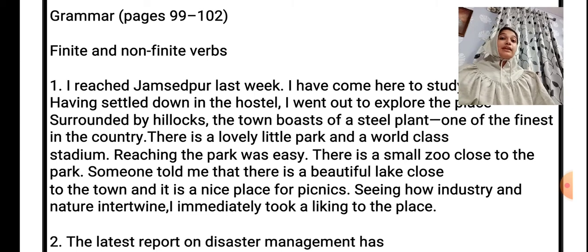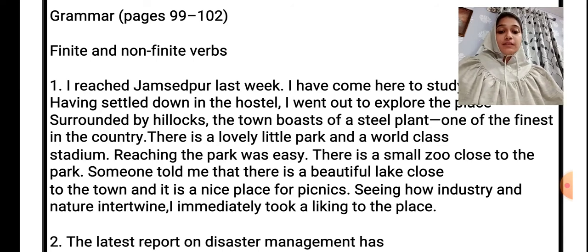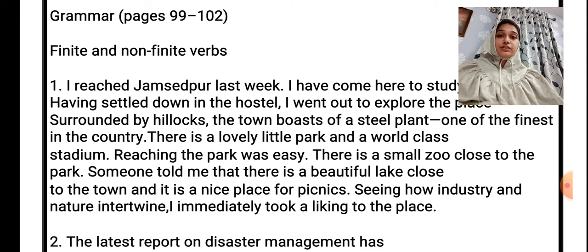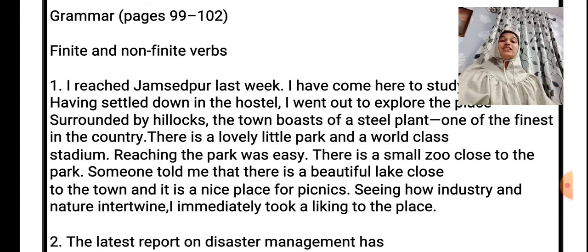So when the verb agrees with the subject in number and person and shows tense, as in people ran towards higher ground with friends and family. This example is on your page number 99. So people ran, that is a past tense. So it shows us the tense. If I ask you what the verb ran shows, you will reply: it shows past tense, run and ran, correct? So when the verb agrees with the subject in number and person and shows tense, it is called a finite verb. And then what are non-finite verbs?